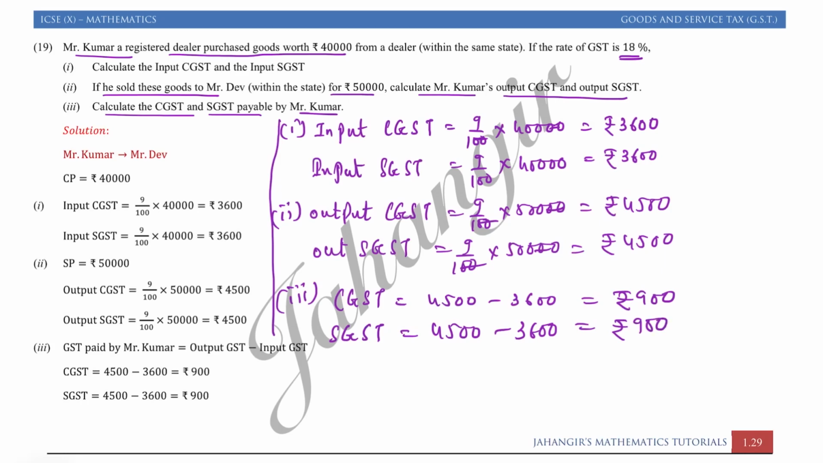So here everything we have done is related to Mr. Kumar. But if they had not given this condition, you can easily find that the tax payable by Mr. Kumar will be on his profit.